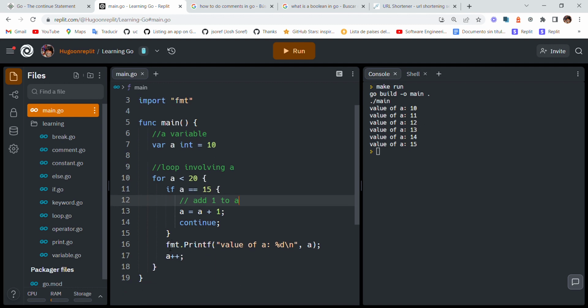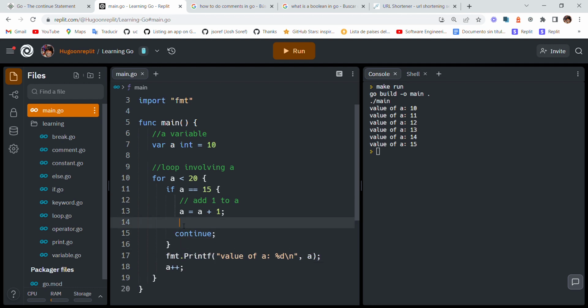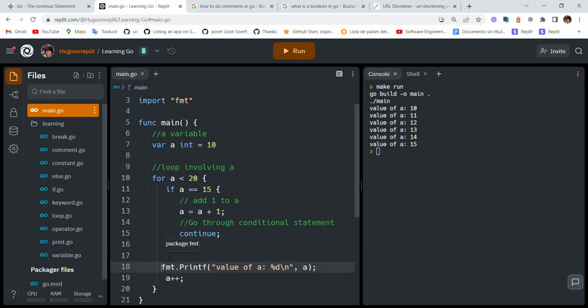And then we go to the conditional statement, and we print values.